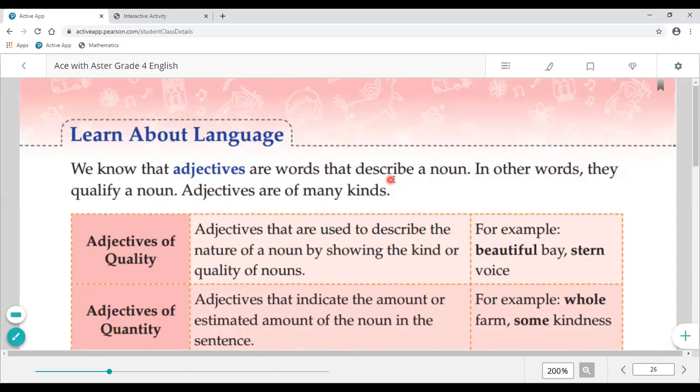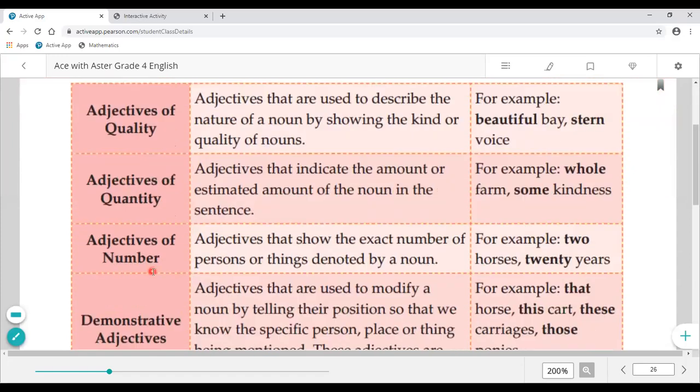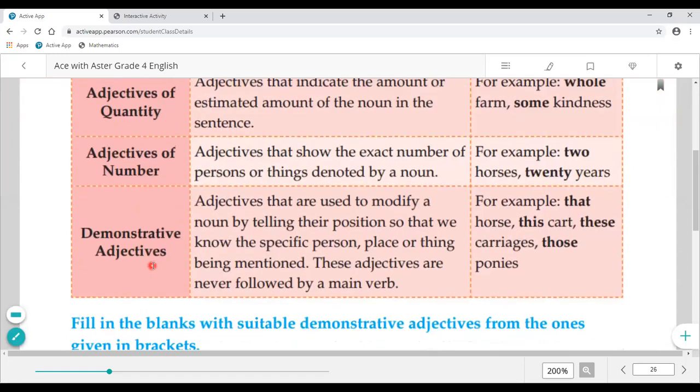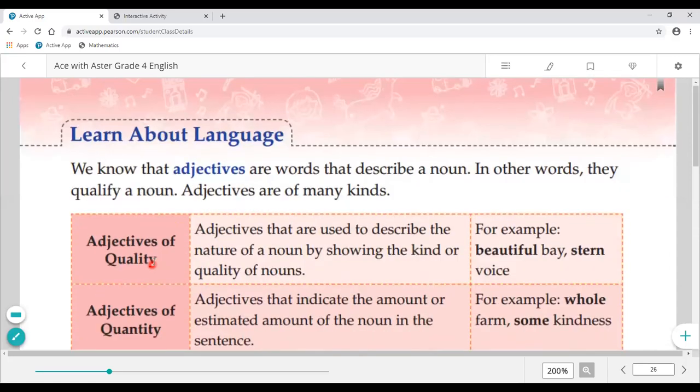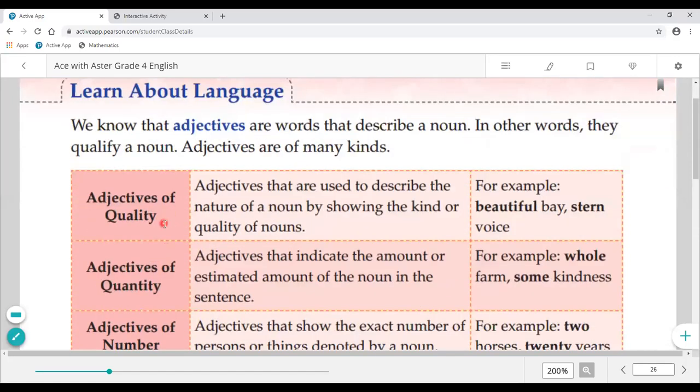Adjectives are of many kinds, like adjective of quality, adjective of quantity, adjective of number, and demonstrative adjectives. First, we'll read about adjectives of quality. Adjectives that are used to describe the nature of a noun by showing the kind or quality of a noun. It means it shows the quality of a noun. For example, beautiful bay, stern voice. Okay, so here the bay's quality is beautiful and the voice's quality is stern.